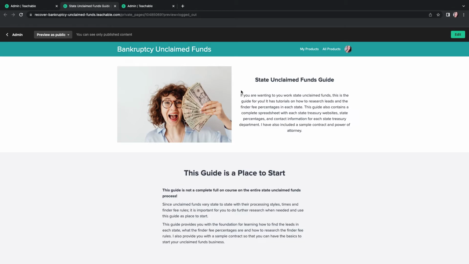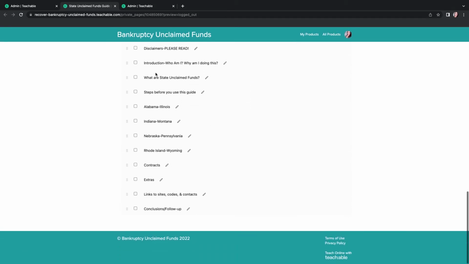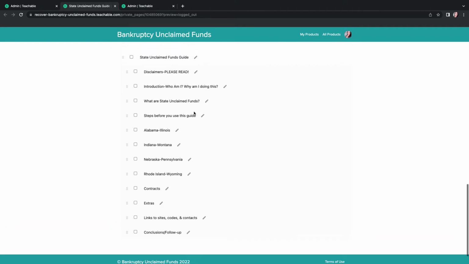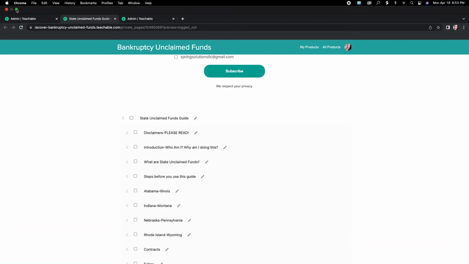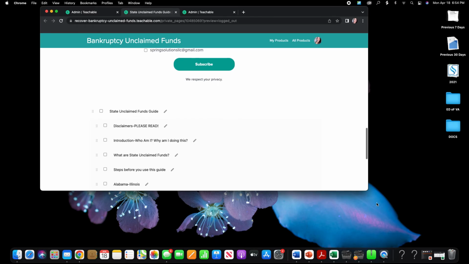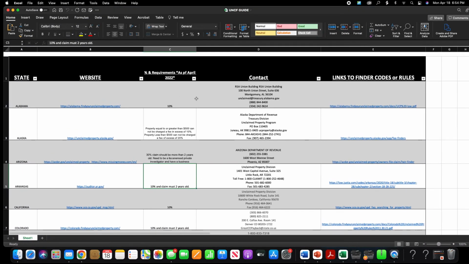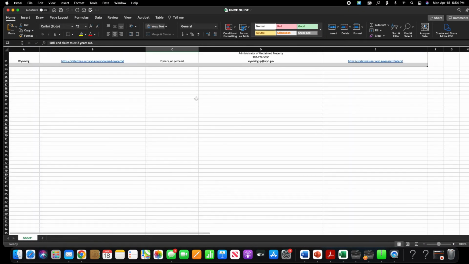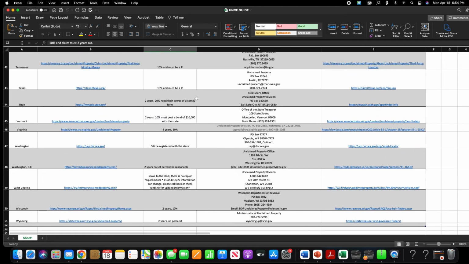So this is the state guide itself. It's going to look like this when you start. And this is basically all of the sections here. So again, not a full-on course, but I have put it on this site because it's just easier that way. And this is the actual guide itself. I'm not going to give you a full look at it, but I go through each state.